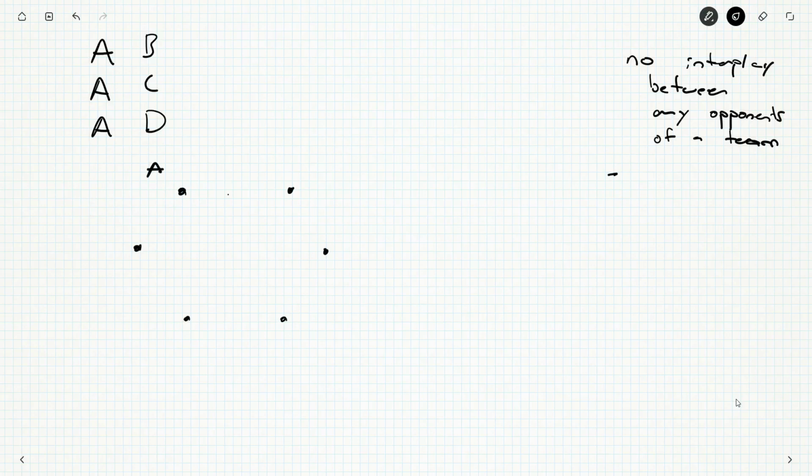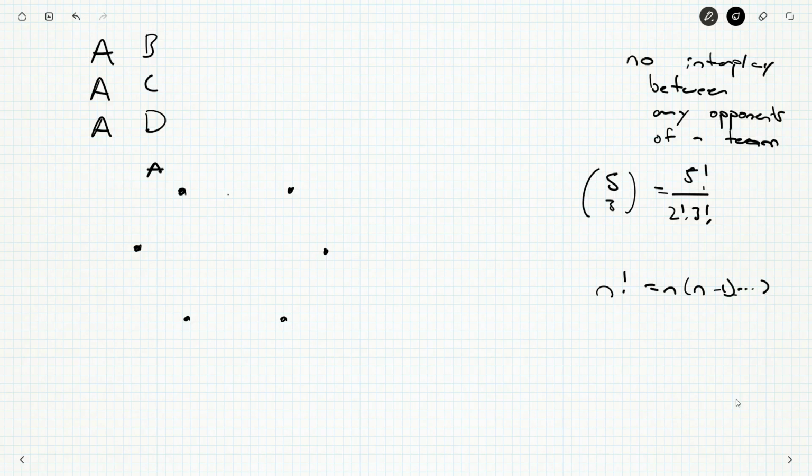Now that can be done in 5 choose 3, or 5 factorial over 2 factorial, 3 factorial. And if you're not familiar, factorials just mean n times n minus 1 all the way down to times 2 times 1. Just count down but multiply all the numbers. But this is 10. This is 10 ways. You could count it out if you wanted to. So I pick a team, and I've got 10 choices for the way I pick its opponents.